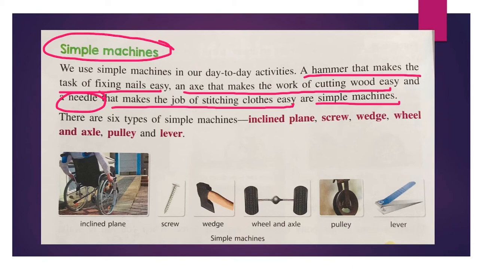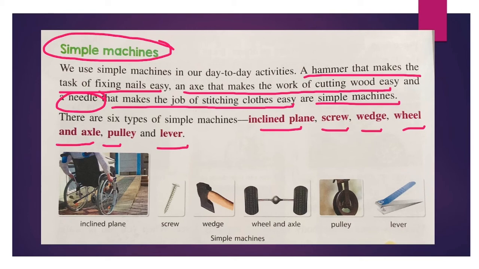Now, let us categorize the simple machines. The simple machines are basically of 6 types: inclined plane, screw, wedge, wheel and axle, pulley and lever. I am repeating. First one, inclined plane. Second one, screw. Third one, wedge. Fourth one, wheel and axle. Fifth one, pulley, and sixth is lever.